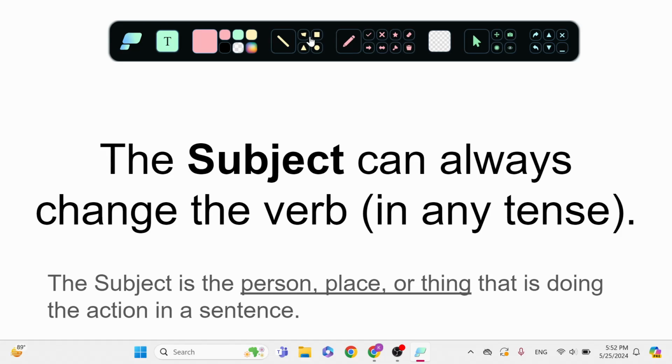Next, it could be a place. There are many places. It could be the kitchen, like the kitchen is hot. Or it can be the store, that's another place. Or the park, right?